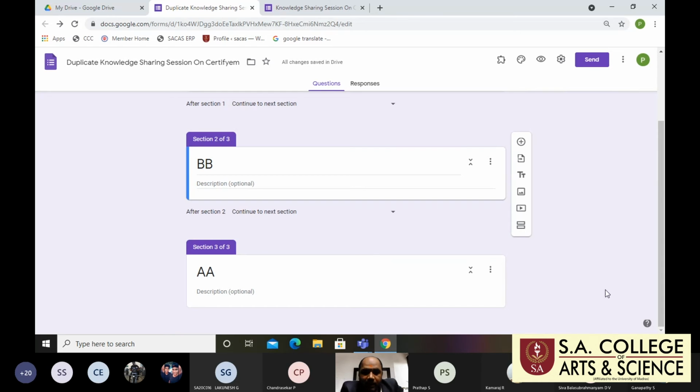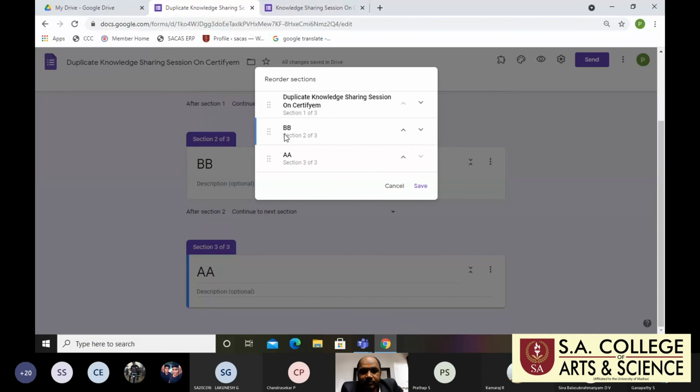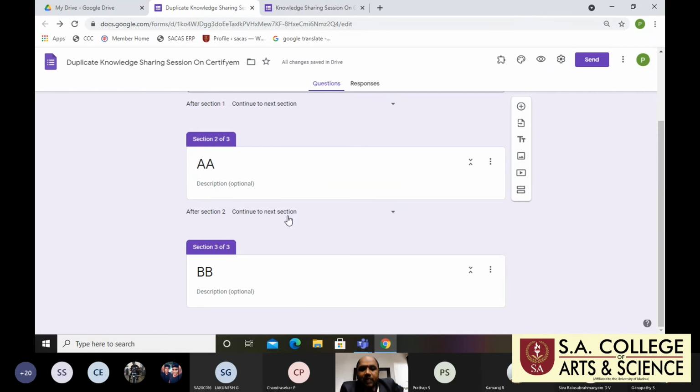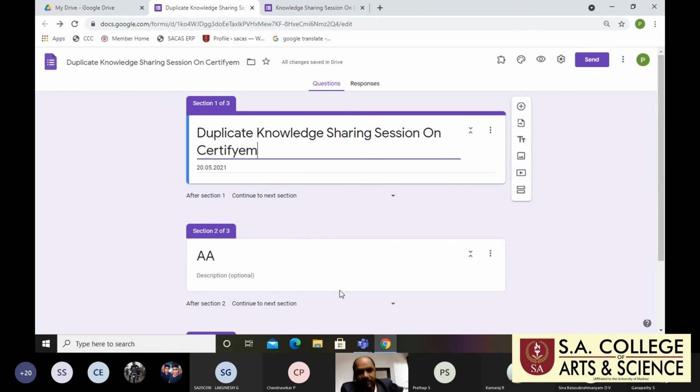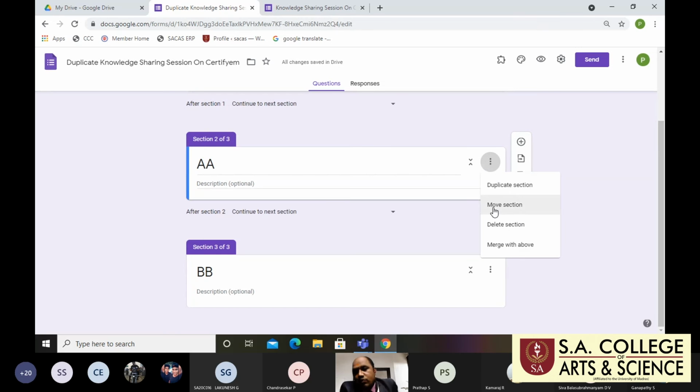So you simply move it here and save. First you get section A, second section B. If you created it wrongly, you use these options. Just click and move.